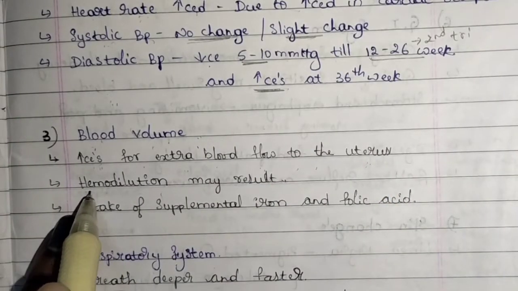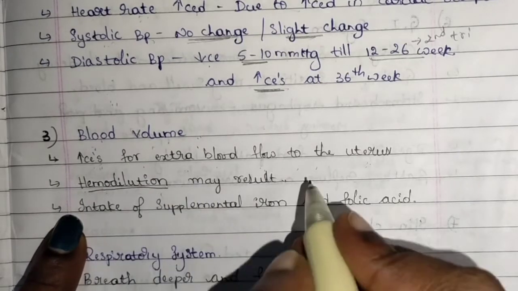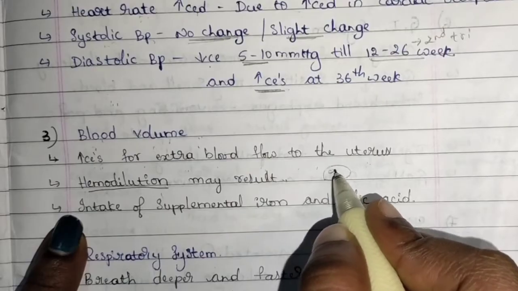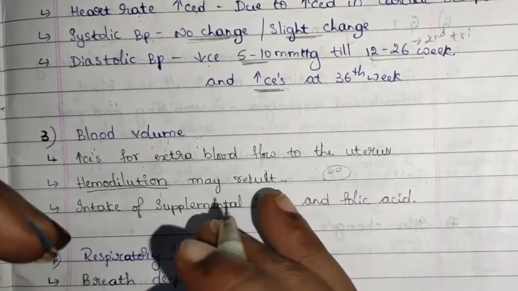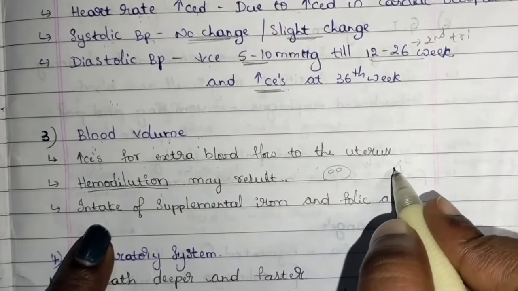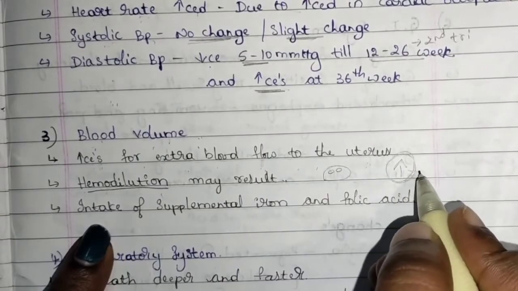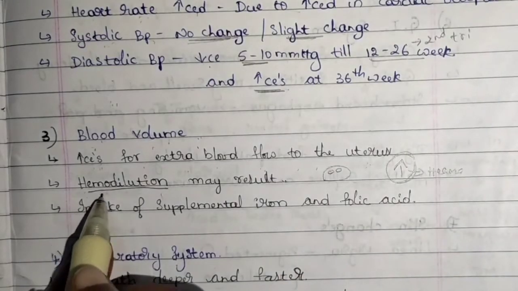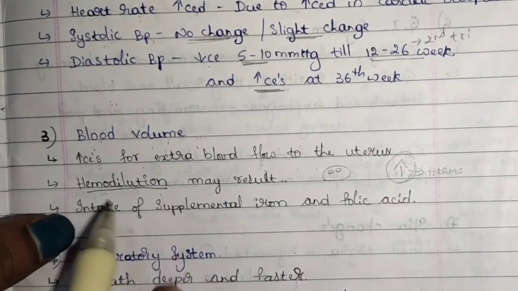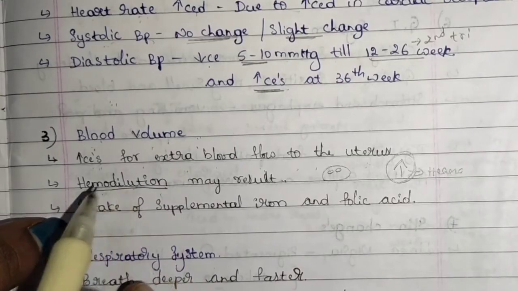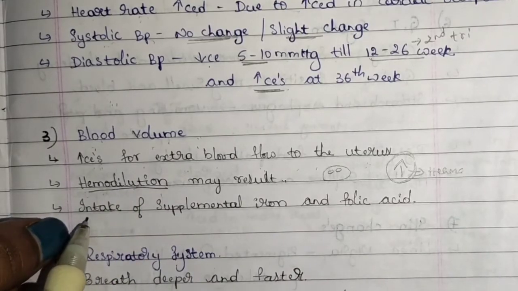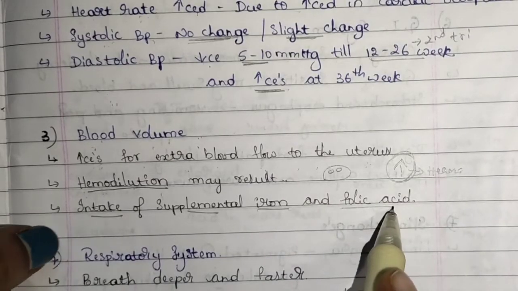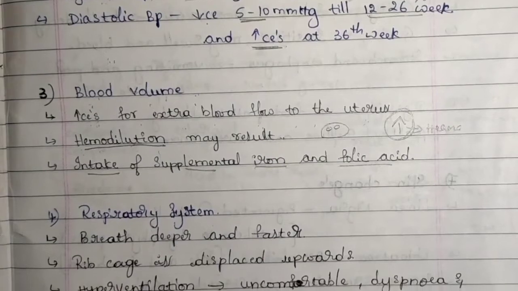And there is a chance of hemodilution. Hemodilution is nothing but the volume of the blood will be more, but the hemoglobin present in that blood is less. The blood volume will be more, but in that blood the hemoglobin will be less. That is nothing but hemodilution. This is also a type of anemic condition. Normally, for pregnant women, we advise to take supplements like iron and folic acid. This is about blood volume.